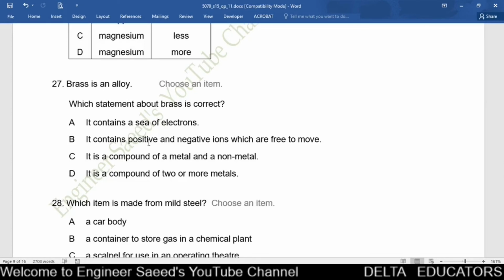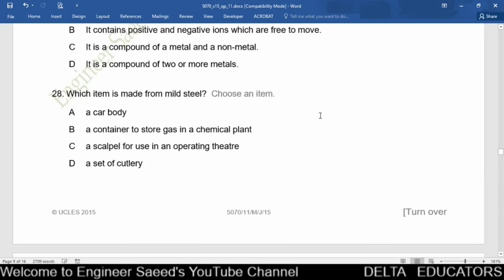Option D, it is a compound of two or more metals. Alloy is a mixture, it is not a compound. So options C and D are also not the possible options. The only possible option is option A, where it is given it contains a sea of electrons. So correct option, option A.